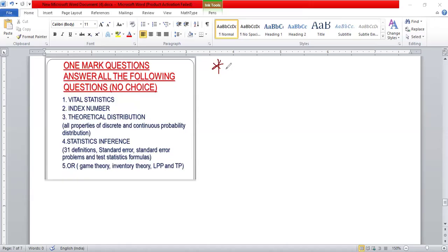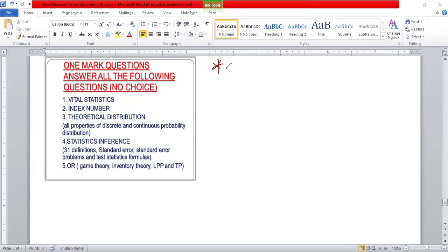And after that, what is mortality, and what is fertility, and what is fecundity also is possible. And which type of measure of mortality is used for comparison of death rate? The answer is standardized death rate. And which measure of fertility is used for comparison? That is called total fertility rate.